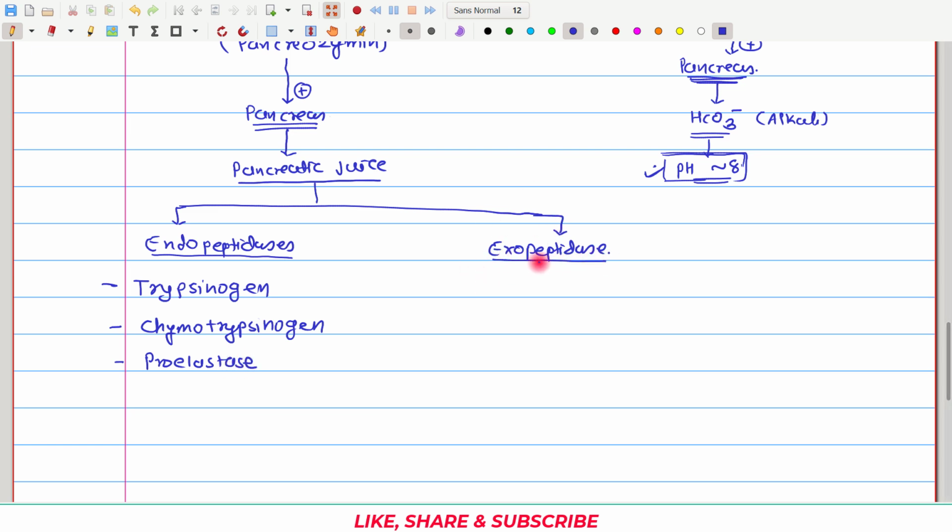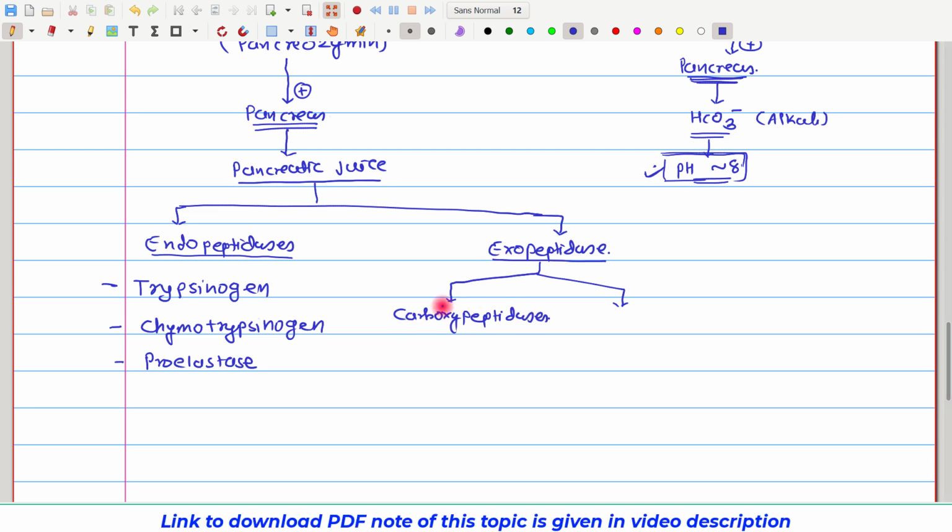Exopeptidases, we know, can be of two types. One is carboxypeptidases, that we had seen earlier, which break down the peptide bond on the carboxy terminal, and second one, its counterpart, is the aminopeptidases.